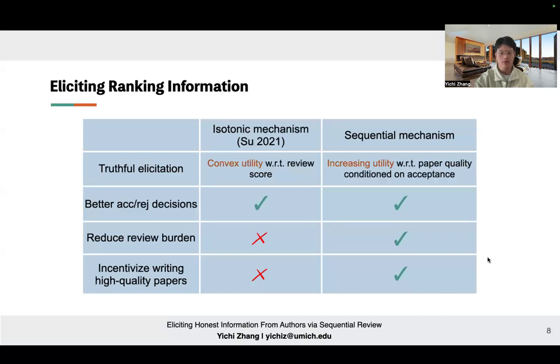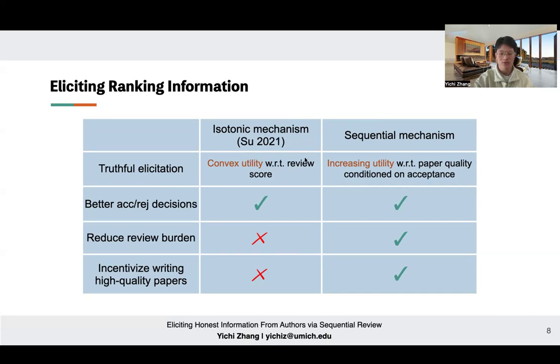Before I move on, let me first emphasize that this idea of eliciting ranking information from authors is actually not new. The previous isotonic mechanism can do this while assuming the author's utility is convex with respect to the review score. The issue is that in practice, in a lot of cases authors' utility is not convex with respect to the review score. For example, when they try to maximize the expected number of papers that are accepted.